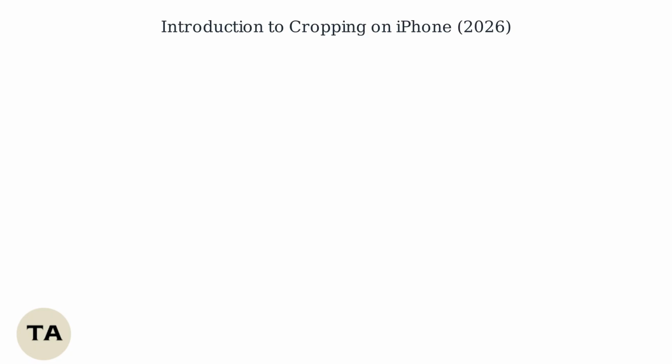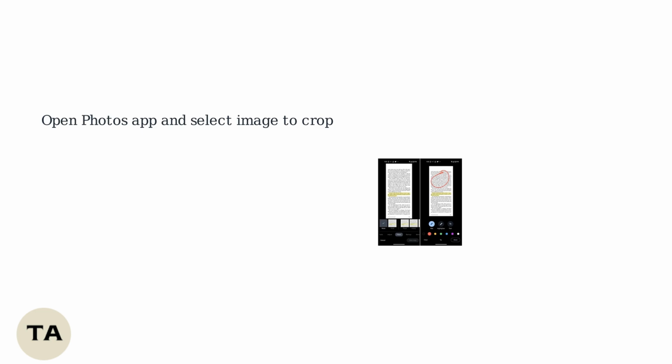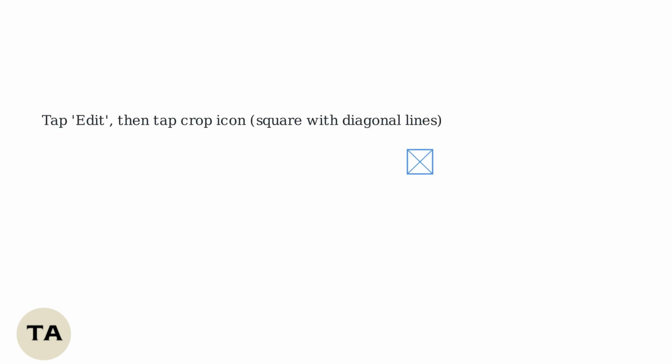Let's get started. Open the Photos app and select the image you want to crop. Tap Edit, then tap the crop icon, a square with diagonal lines. You'll see a grid overlay to help with composition. Drag the corners to adjust the crop area. Use 2 fingers to rotate or straighten the image. Tap Done to save. These edits are non-destructive, meaning you can always revert to the original.